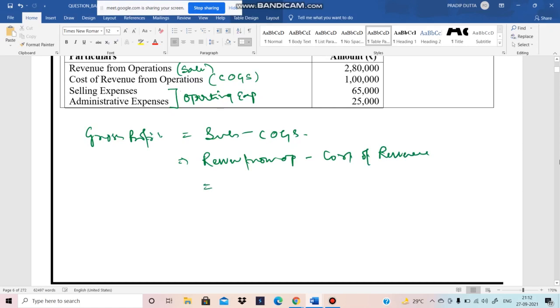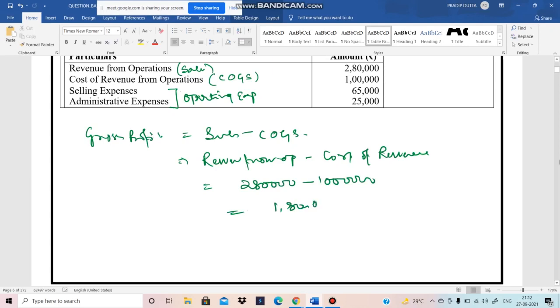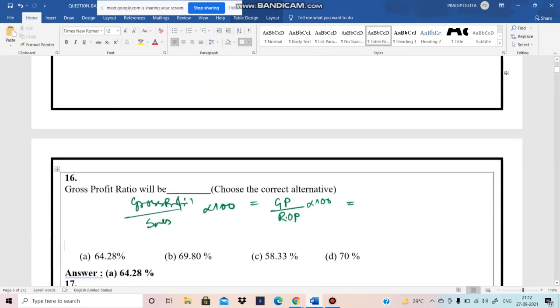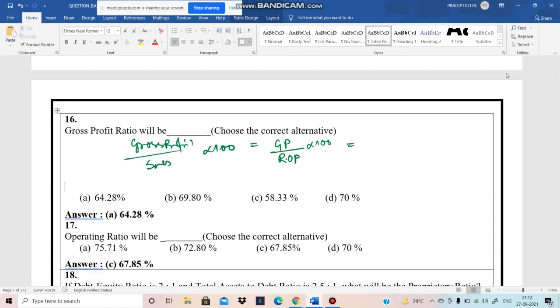So the revenue from operation is 2,80,000 and the cost of revenue is 1 lakh. So 1,80,000 is our GP and the revenue from operation is 2,80,000. So 1,80,000 divided by 2,80,000 into 100.